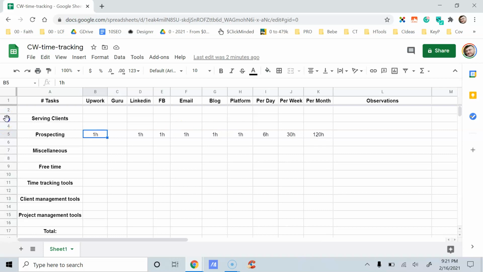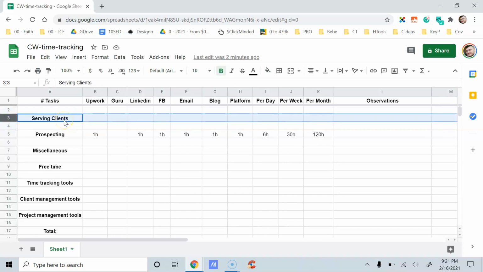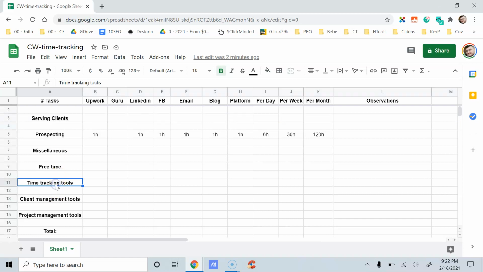Now, let's talk about serving clients. The same approach goes here. You have to monitor your time with 100% accuracy. Regarding time tracking tools, I said that Upwork has their own time tracking feature, but that's for tracking client work. For prospecting, you have to use an external tool, I guess.